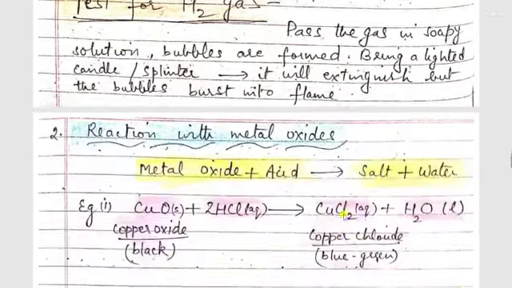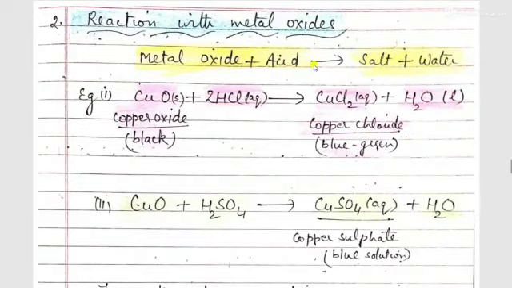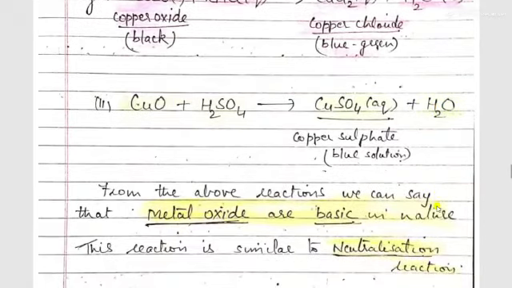Second reaction is reaction with metallic oxides. When any metal oxide reacts with acids, salt and water are formed. For example, copper oxide, black, reacts with 2HCl, forms copper chloride plus water. Copper chloride is blue-green in color. So salt and water is formed. Similarly, copper oxide plus H2SO4 gives copper sulfate and water. So in this reaction, salt and water are formed, which means it is a type of neutralization reaction. So from the above reaction, we infer that the metallic oxides are basic in nature.